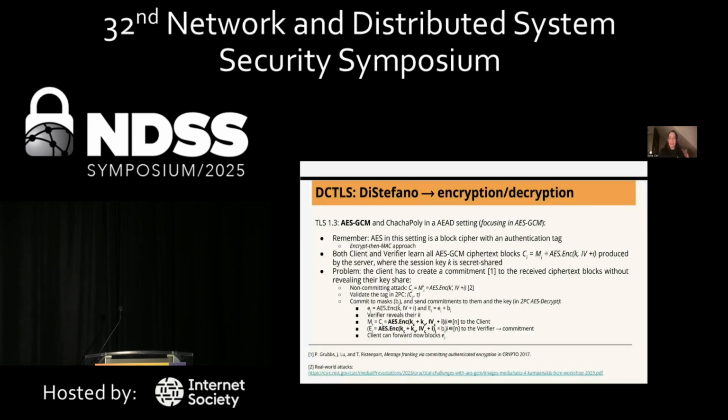And once they are committed, the verifier can reveal their share of that session key so that the client can decrypt those messages, which provides you an ability to commit to that and also for the client to be able to fully decrypt the messages that are sent during the TLS handshake.